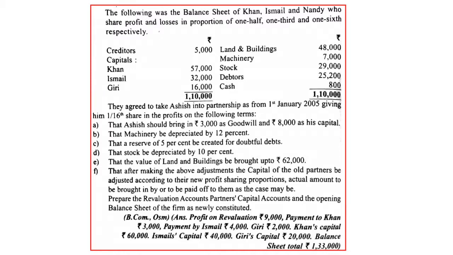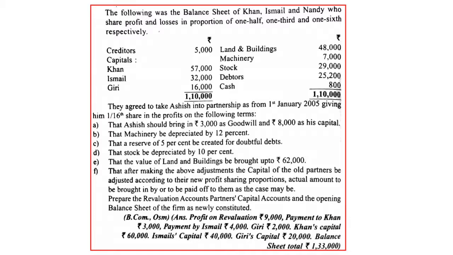If you see, this is one of the university questions which was asked in Usmani University. The question says the following is the balance sheet of Khan, Ismail, and Nandi, who were sharing profit and loss in the proportion of one half, one third, and one sixth, respectively. We have the balance sheet: land and building, machinery, stock, debtors, cash, and creditors, capital of Khan, Ismail, and Giri. There he has said Nandi and here Giri, so we'll take it for granted, Giri, whatever the name may be. Then further, they agreed to take Ashish into the partnership firm from 1st January 2005, giving him 1/16th share in the profits of the firm on the following terms.